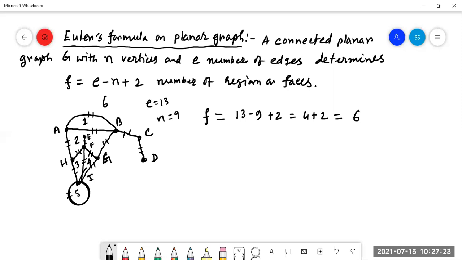Sometimes for a very large planar graph, it is very difficult to determine the faces by looking at the graph. In that case, Euler gave this formula: number of faces is equal to number of edges minus number of vertices plus 2. Clear? Obviously, a planar graph should be connected. Look here, planar graph must be connected. This is known as the face formula of Euler. Right?